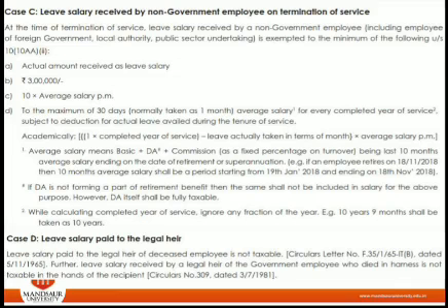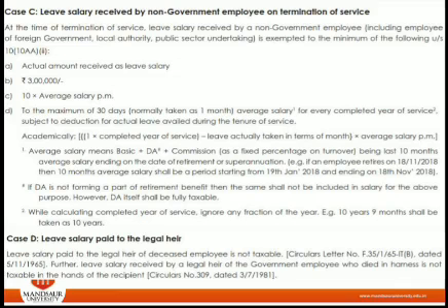And for that purpose, the completed years plus leave salary, leave actually taken, in terms as you can see in a formula academically, into average salary per month. Now here the average salary means basic plus DA plus commission as a fixed percentage, right? And DA that is not forming retirement benefit should not be included.